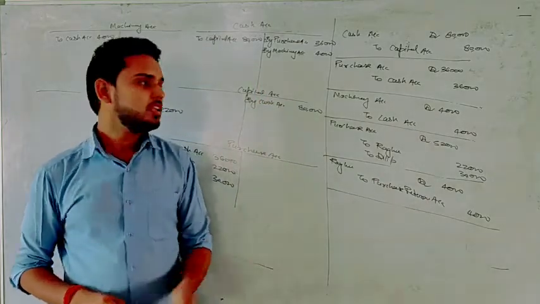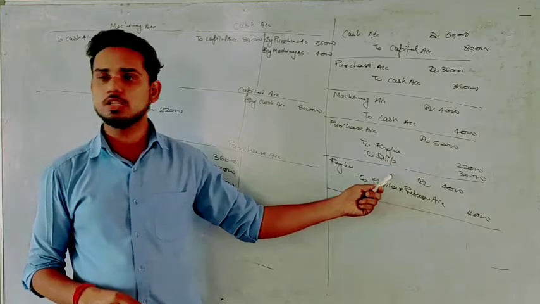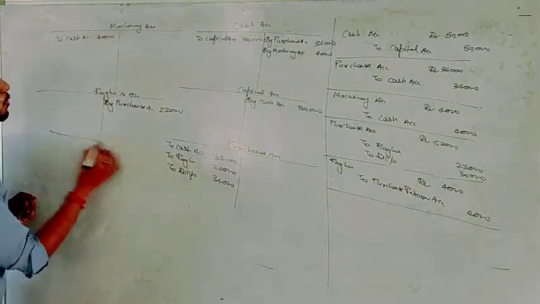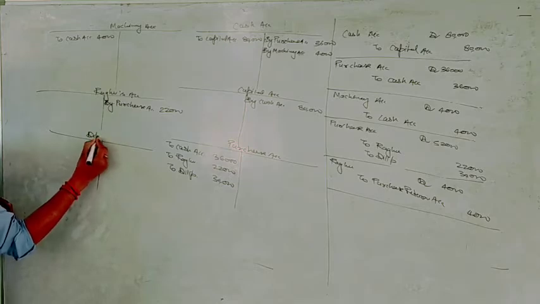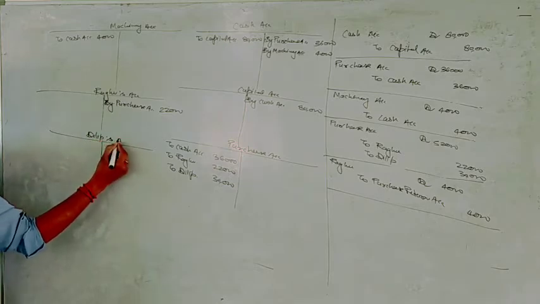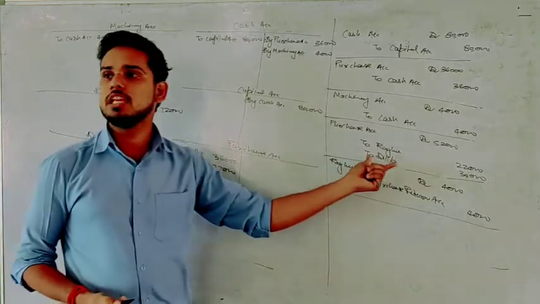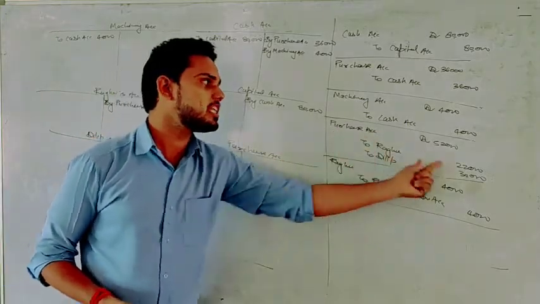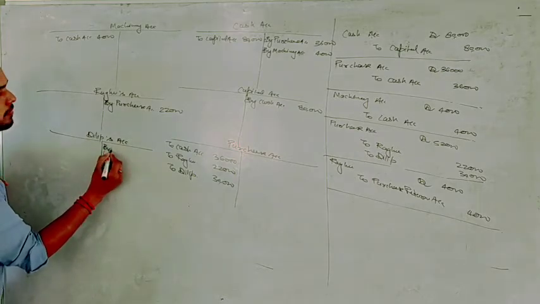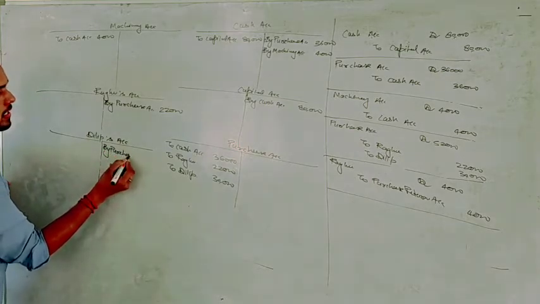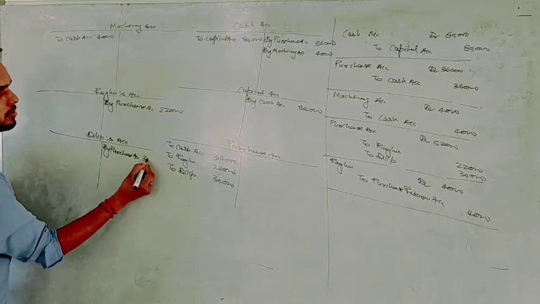No confusion. The next one is Dilip. Dilip is credit. So on the credit side of Dilip, we have to prepare Dilip's column also. So on the credit side of Dilip, we have to write what? By purchase and amount of own account, that is 30. So write here by purchase account, 30,000.